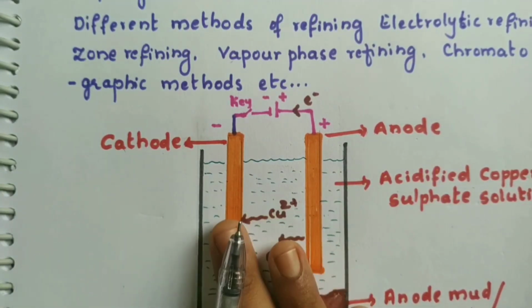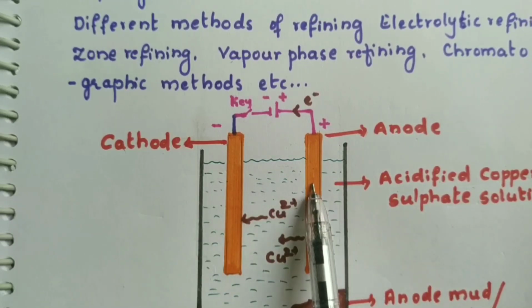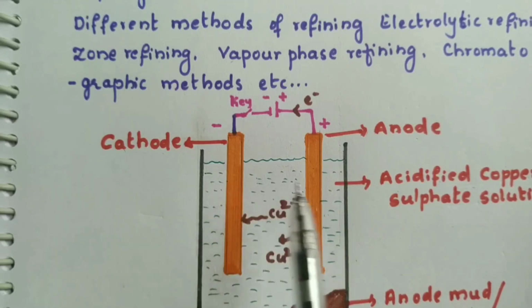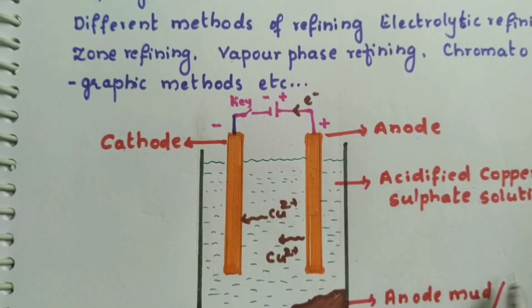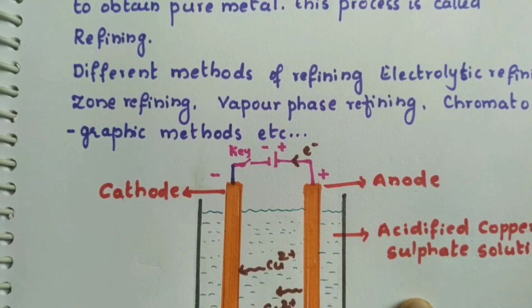So what is the setup here? We have a big container with the anode as the impure metal and the cathode as the pure metal. Whenever we pass the electricity, the pure metal goes and starts depositing on the cathode and the impure metal starts settling down near the anode. That's why it is called anode mud. Students, this was the end of extraction of the metals. In the next class, we are going to discuss corrosion and how